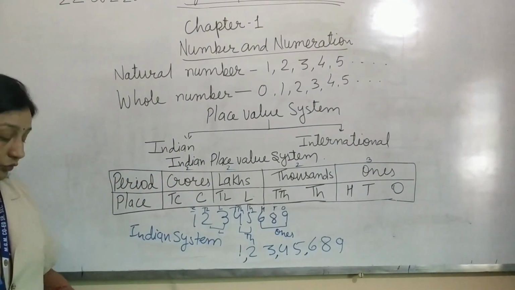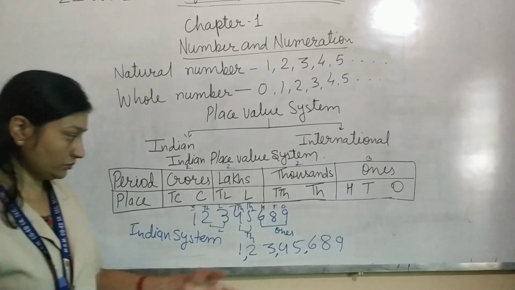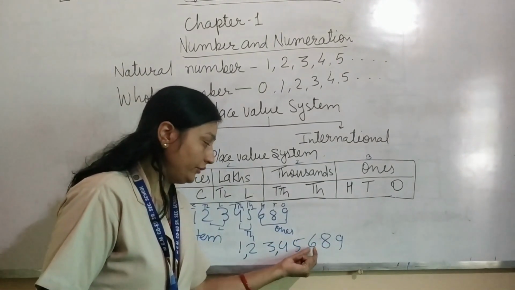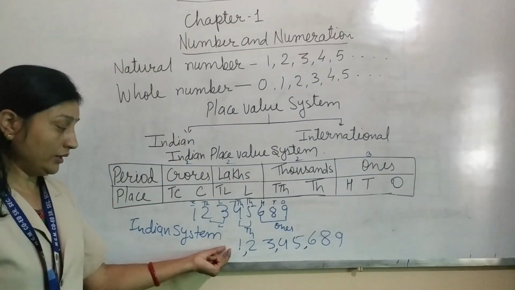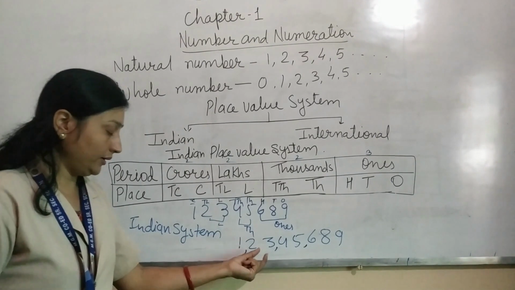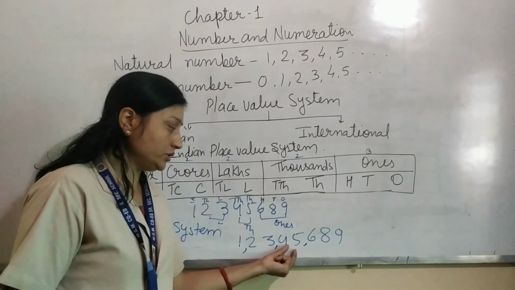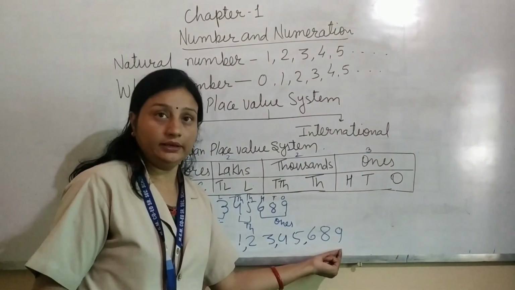Now the reading form. Ones, tens, hundred, 1,000, 10,000, lakh, 10 lakh and crore. So, 1 crore, 23 lakh, 45,689.